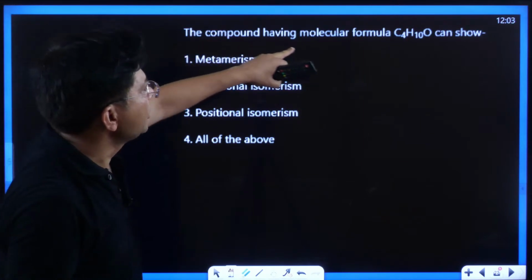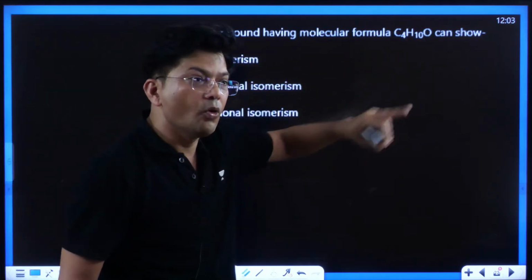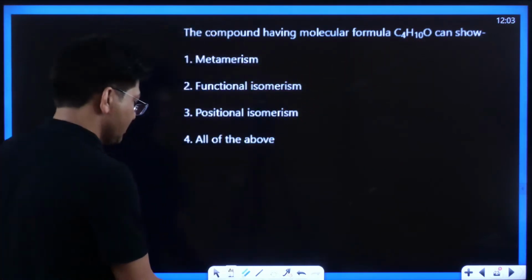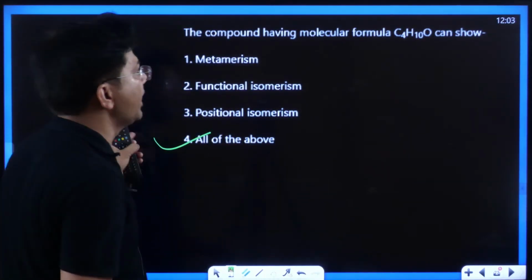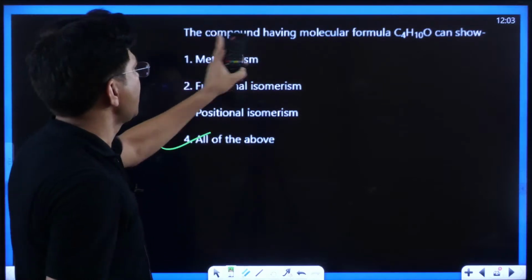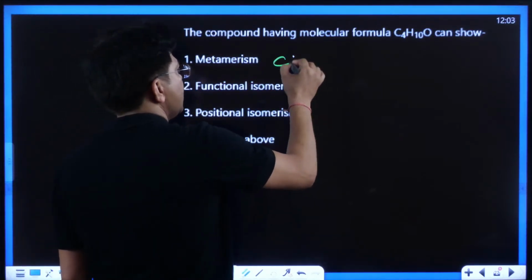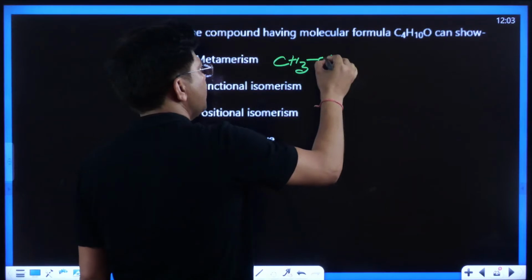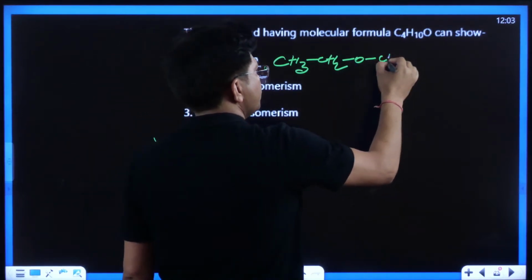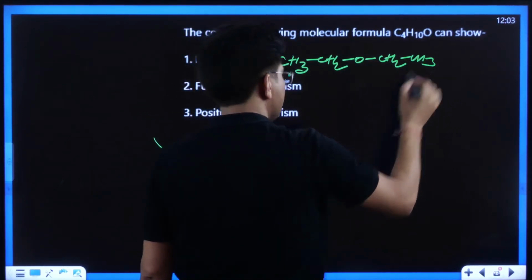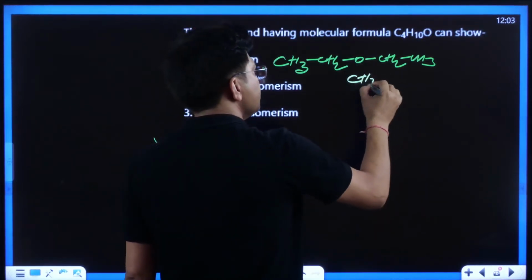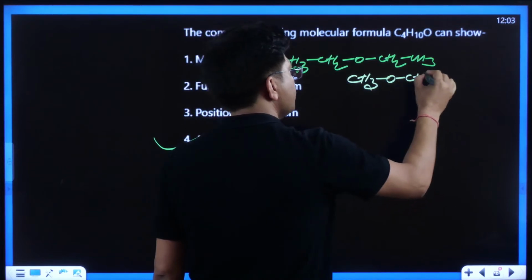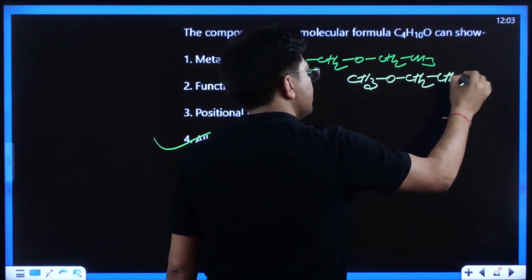The compound having molecular formula C4H10O. Everyone, I can see your answer is correct: all of these. See why? C4H10O shows metamerism, so we know very well that they are going to show metamerism. CH3-O-CH2-CH3 is a famous example. That's why I have considered CH3-O-CH2-CH2-CH3.